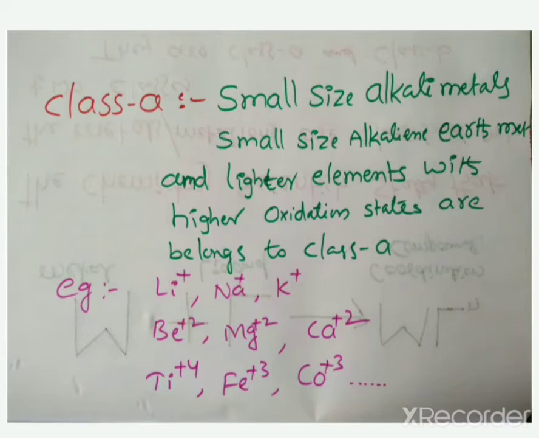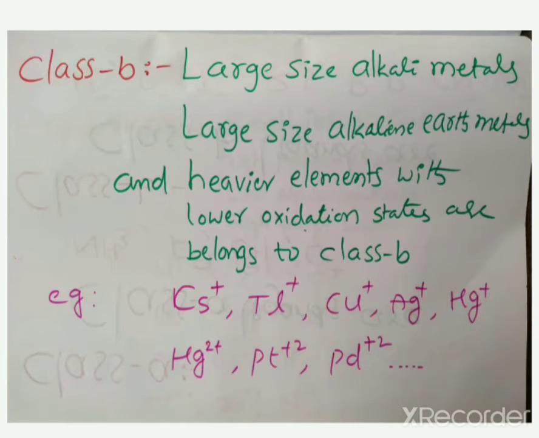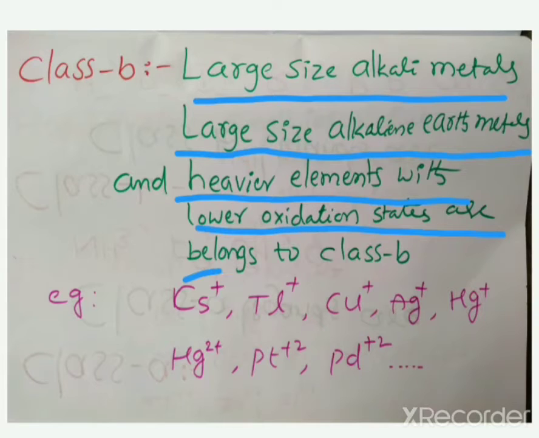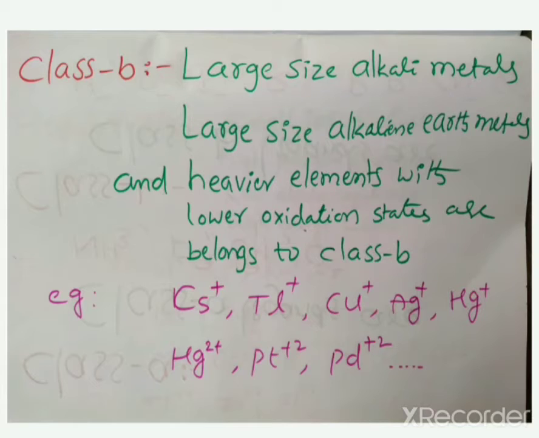Next, class B. Students, class B is the reverse of class A. What are class B? Class B are large size alkali metals, large size alkaline earth metals, and heavier elements with lower oxidation states. Students, what are class B? Large size alkali metals, large size alkaline earth metals, and heavier elements with lower oxidation states belong to class B.